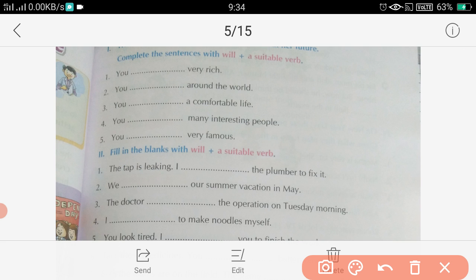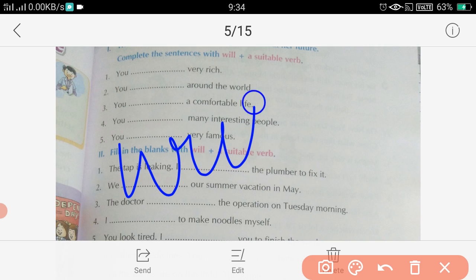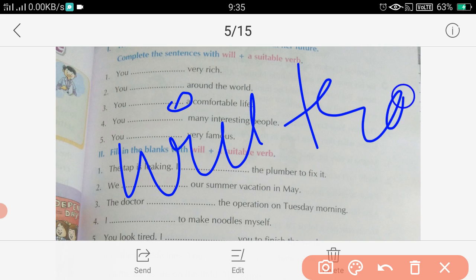Next, you will dash around the world. What will you do around the world? You may travel, you may explore the world, or you may see the world. Any suitable form of verb, any suitable verb you can use here. So I am using travel here. So you will travel around the world.